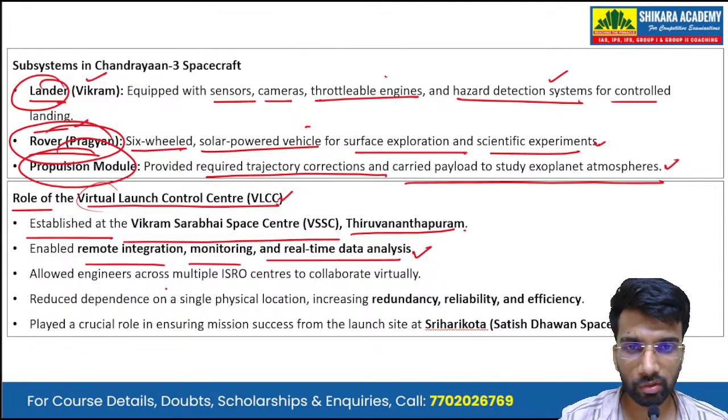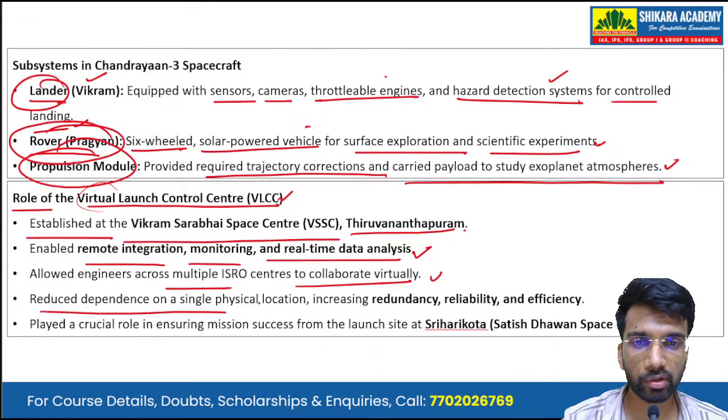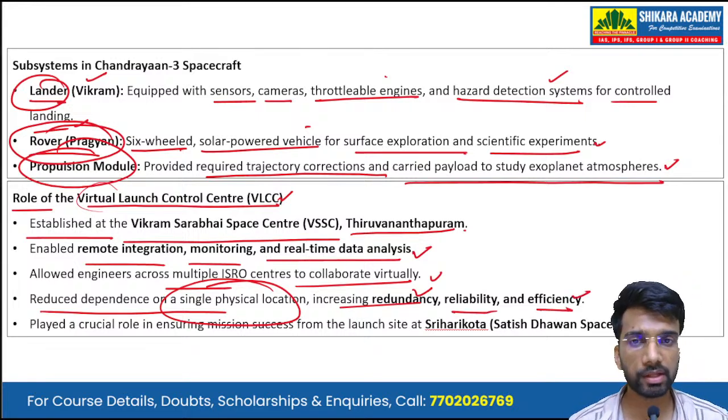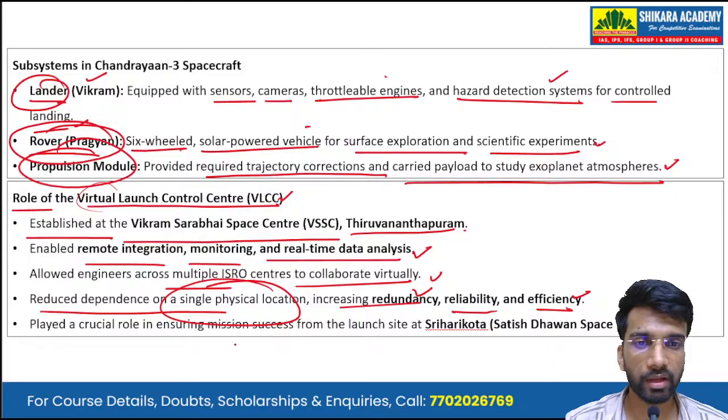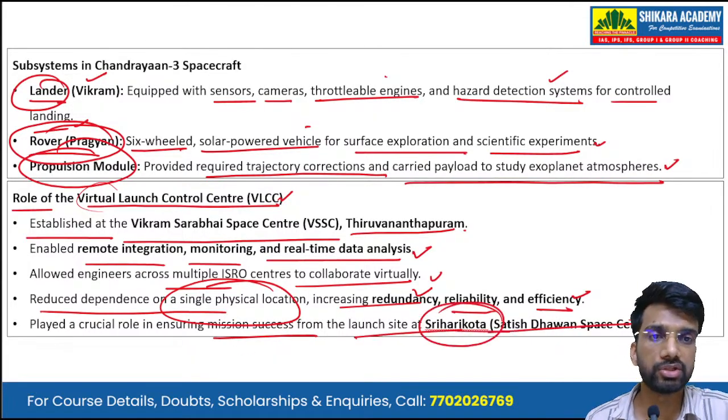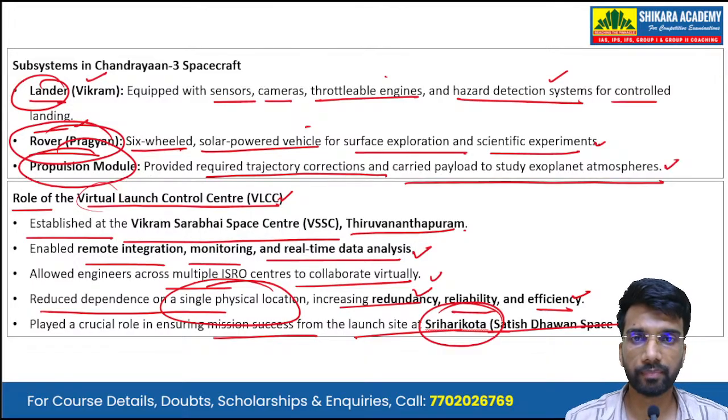It allowed engineers across multiple ISRO centers to collaborate virtually, and it reduced dependence on a single physical location, increasing redundancy, reliability, and efficiency. And the VLCC played a crucial role in ensuring the mission success from the launch site at Sriharikota, that is Satish Dhawan Space Center.